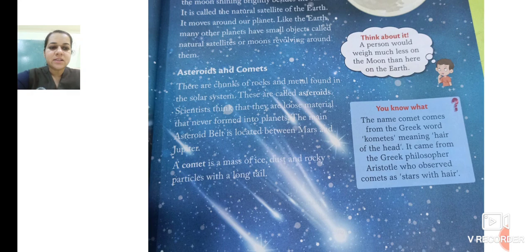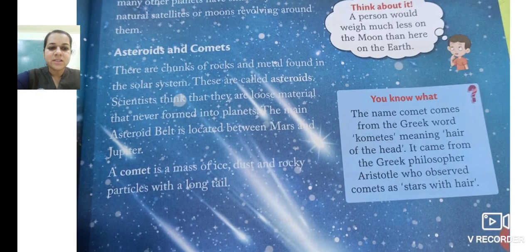A comet is a mass of ice, dust, and rocky particles with a long tail. As you can see in the image also, the comet is a mass of ice. There are big pieces of ice, dust, and rocks with a long tail.